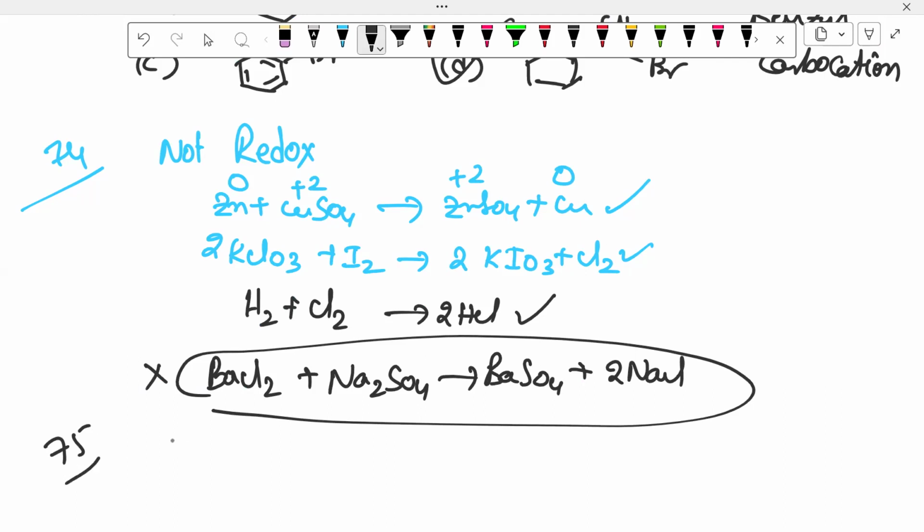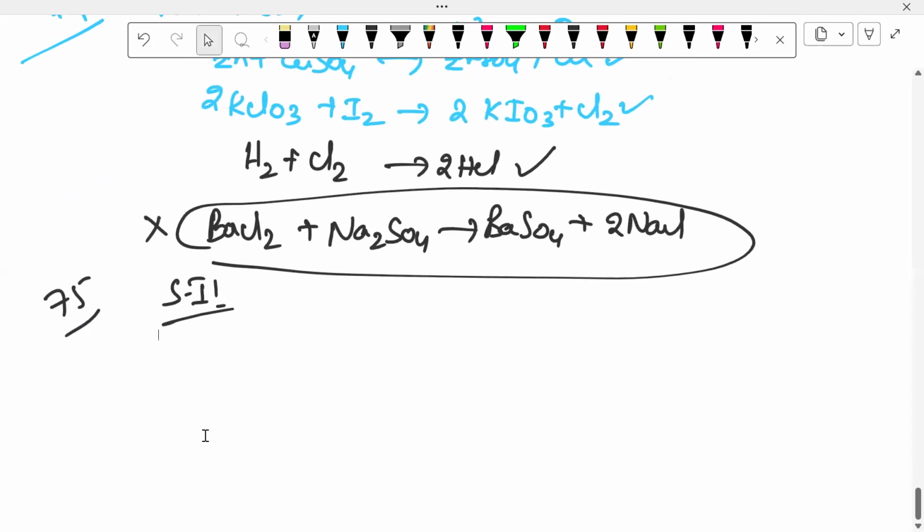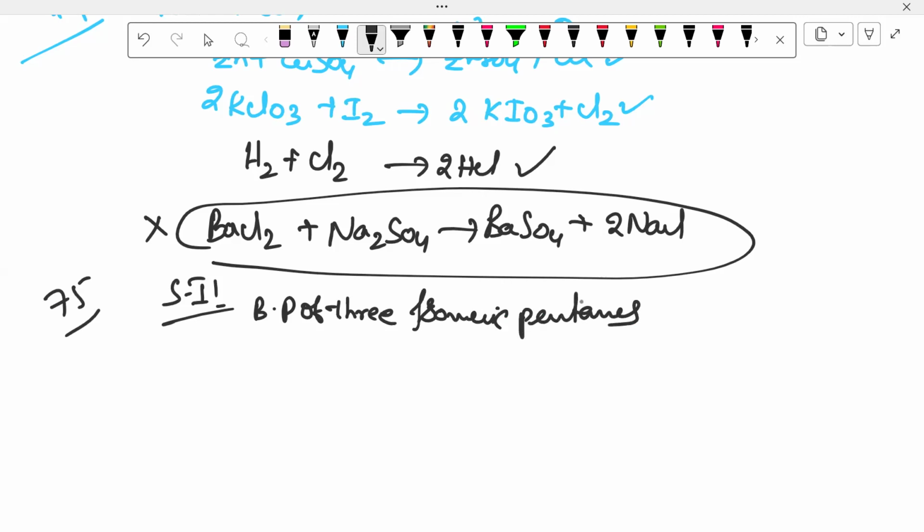Question 75. Again, a statement based question. Statement 1: the boiling point of 3 isomeric pentanes follows the order n-pentane greater than isopentane greater than neopentane.